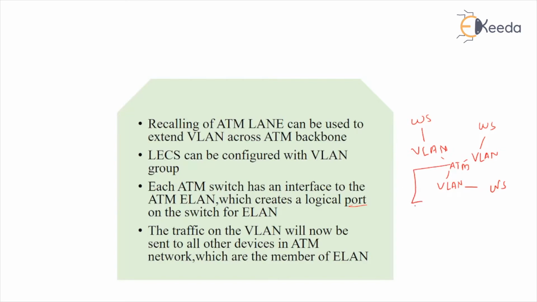Because LECS is there, it can connect the multiple workstations together by recalling the ATM LANing, and hence the traffic on the VLAN can be transferred from this workstation to this, from this to this. That means they can communicate with each other, and this is possible due to the presence of LECS via LAN E.